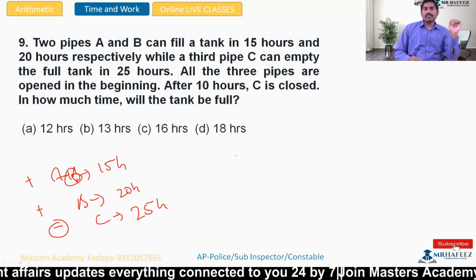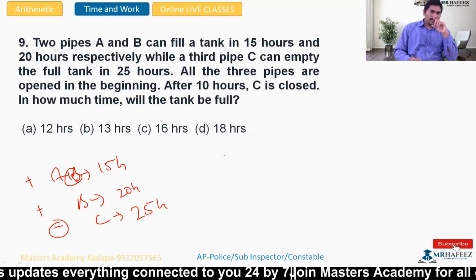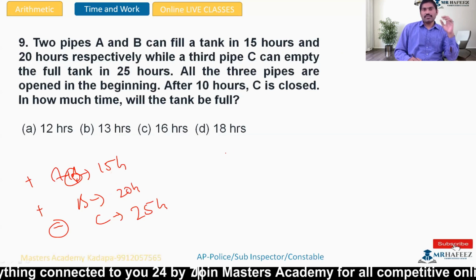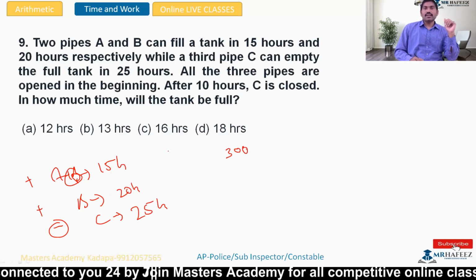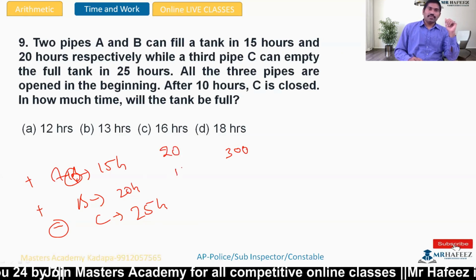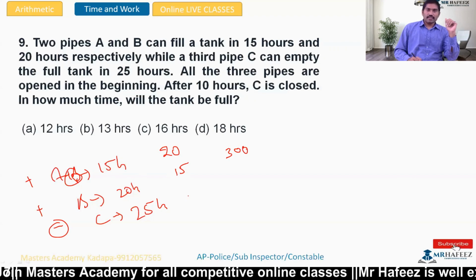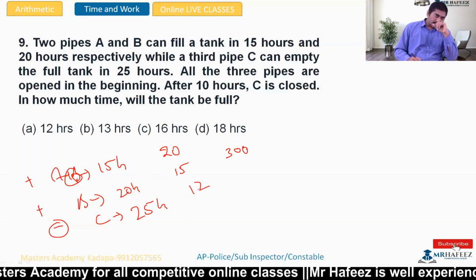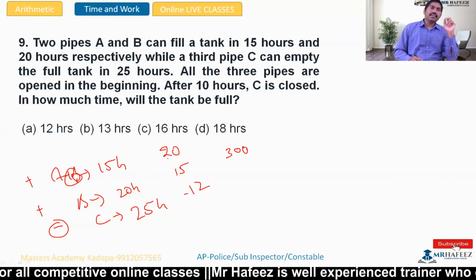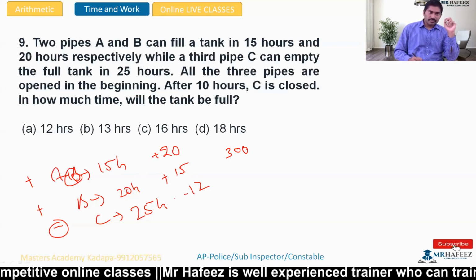The LCM is how much? 75, 105, 150, not even 50. 300. I'll take 300. 15, 20 times. 20, 15 times. 25, 12 times. Yeah, 20, 15, 12. This is minus, these two are plus.